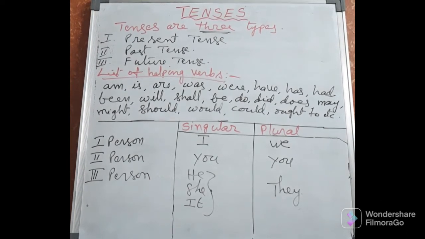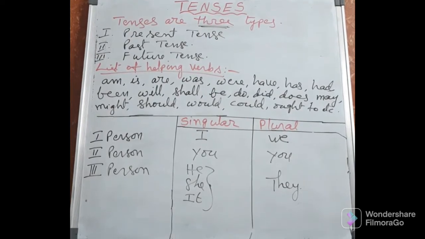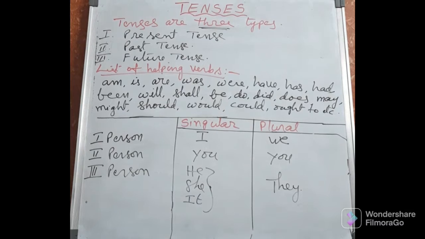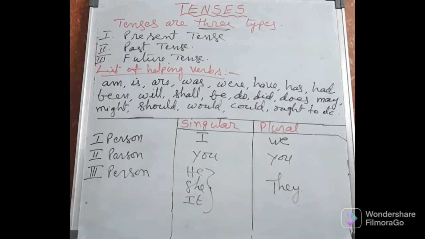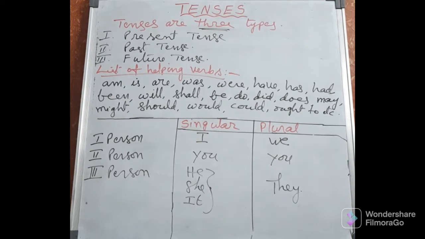In making correct sentences, we must understand the tenses. We must know the helping verbs and main verbs perfectly. For verbs, in the parts of speech verbs video, I had given the detailed explanation. You see that again, and you have to prepare so many verb forms, hundreds of verb forms. If you prepare, it will be easy for you to take various types of verbs in various types of tenses.